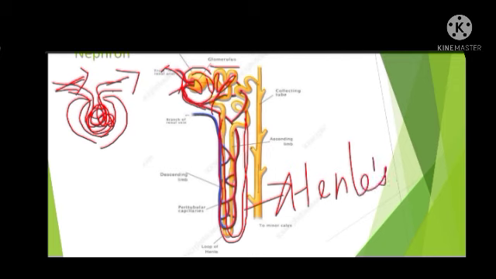It is the Henle's loop. Then it moves upward. Again it will be forming a coiled structure which is called the distal convoluted tubule, and then it joins with the collecting duct. So this is the collecting duct. So this is about the structure of the nephron.